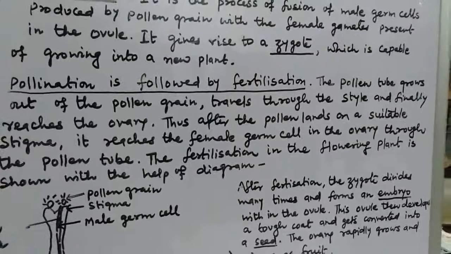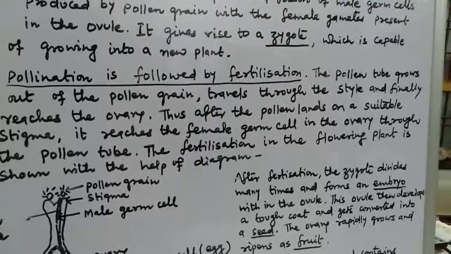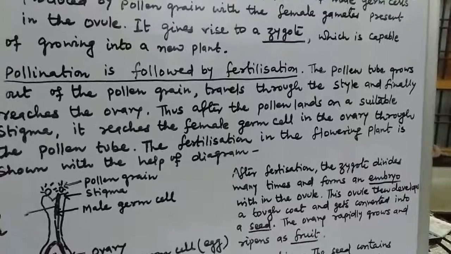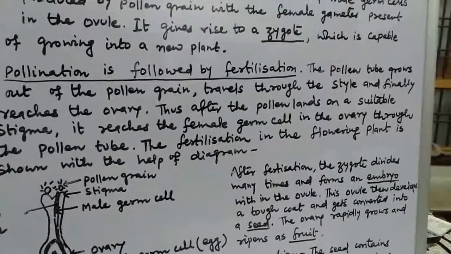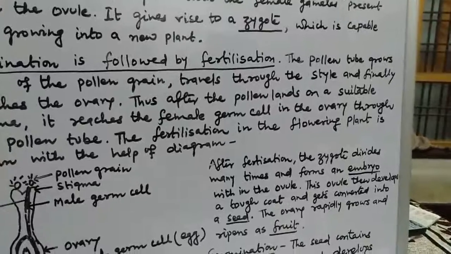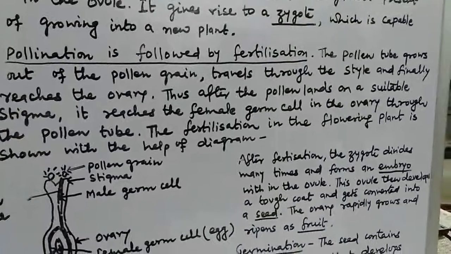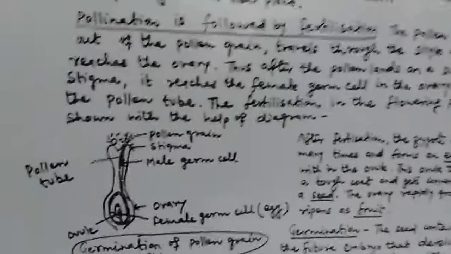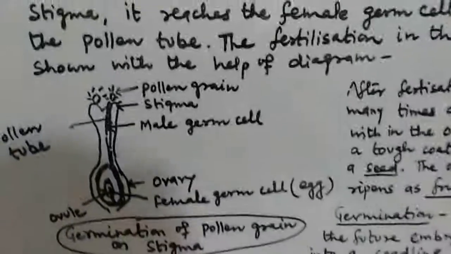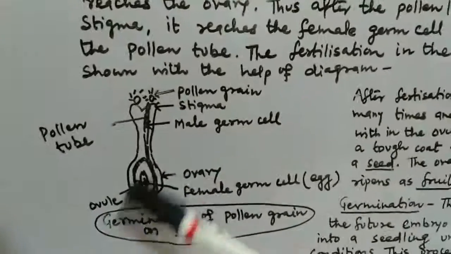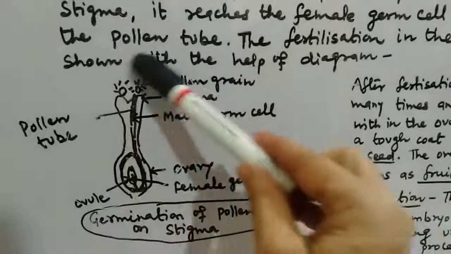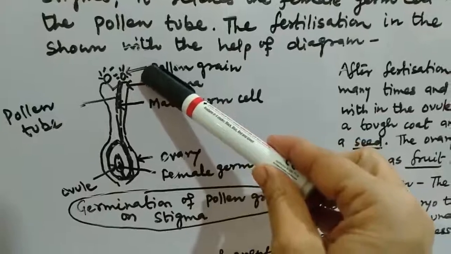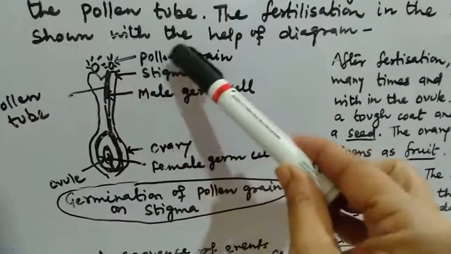The pollen tube grows out of the pollen grain, travels through the style and finally reaches the ovary. Thus, after the pollen lands on a suitable stigma, it reaches the female germ cell in the ovary through the pollen tube. The fertilization in the flowering plant is shown with the help of a diagram. See the diagram. Diagram showing fertilization in flower and germination of pollen on stigma.